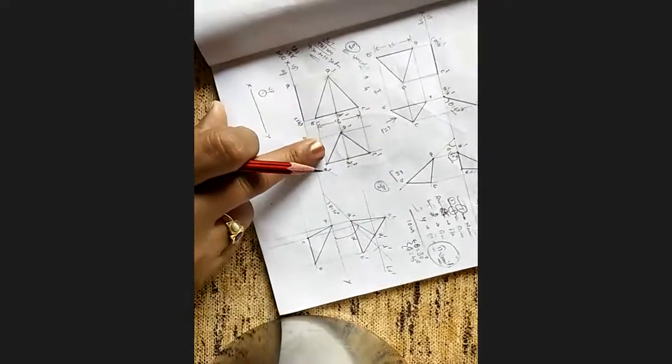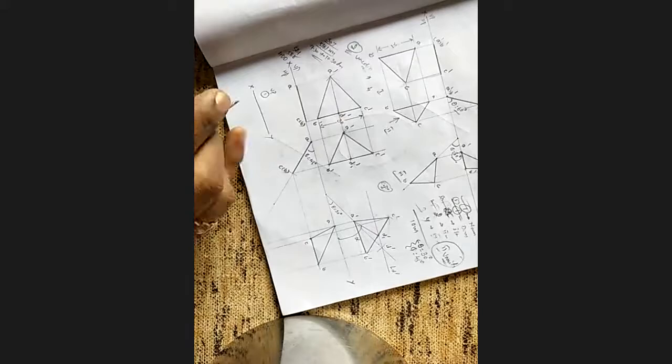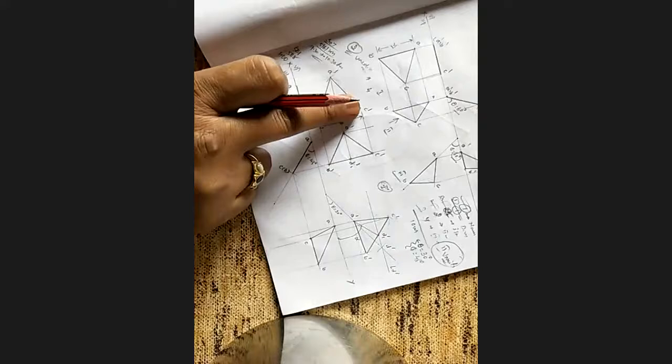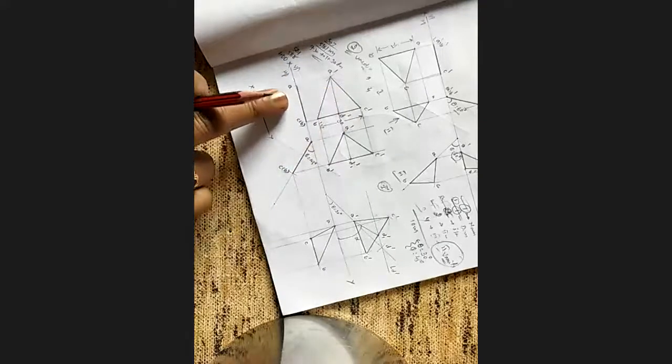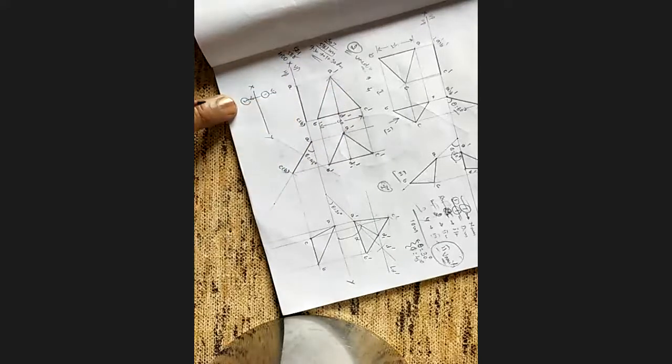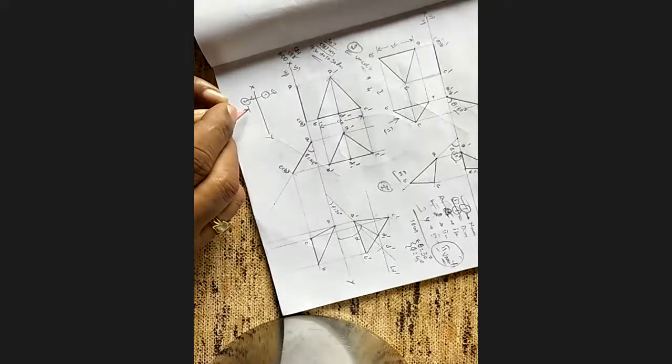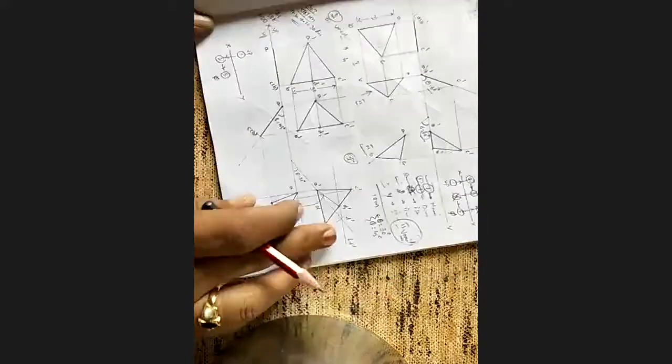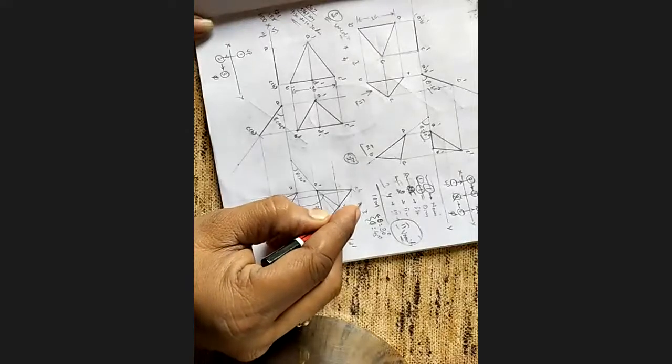That's why I took two problems in different scenarios. If the first is on VP, the second figure is on HP. The first is the true shape of the object on VP, and the second is its projection on HP. Then you take the third figure. Phi is compulsory first. Here you have to use phi first.